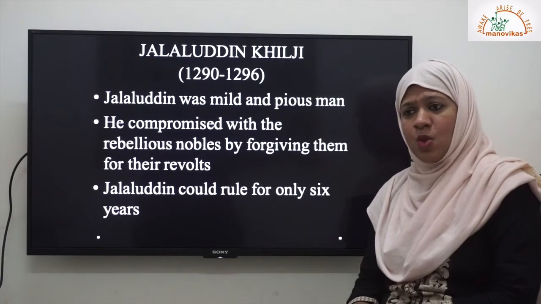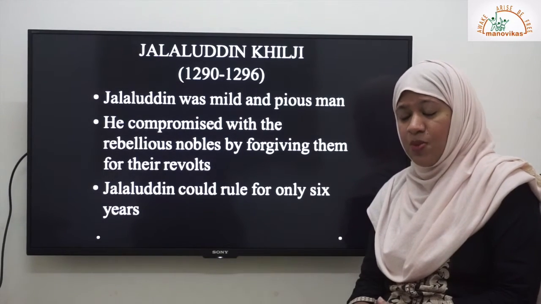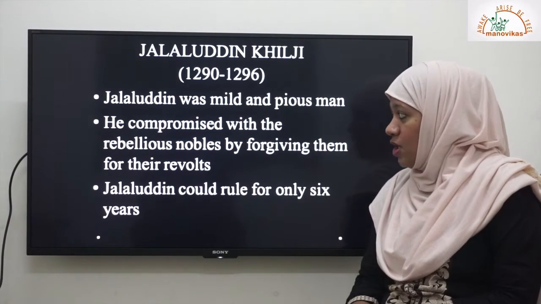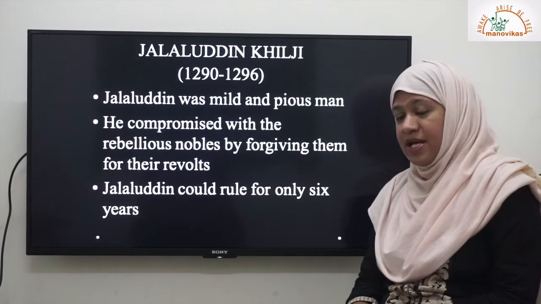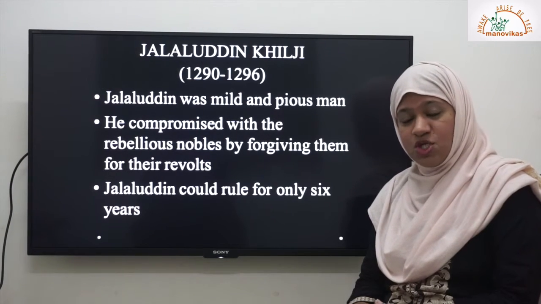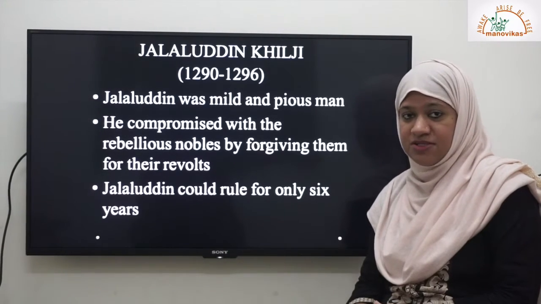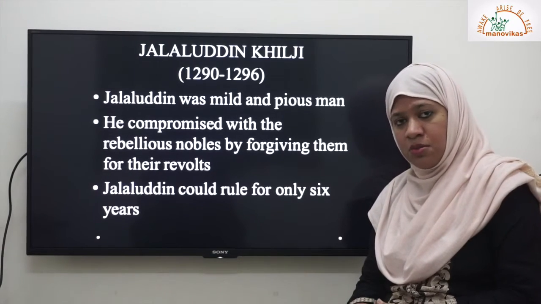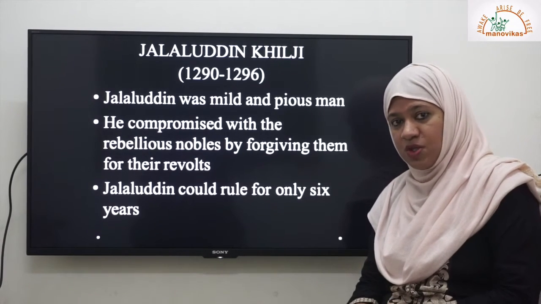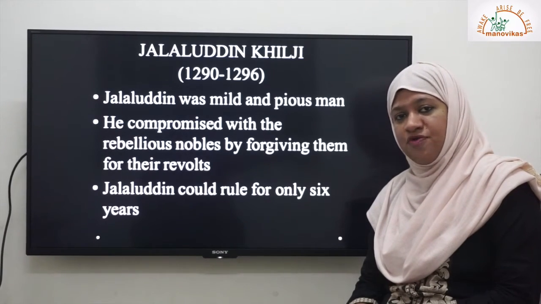Jalaluddin Khilji was quite old. He was an elderly man of around 70 years old. He was a very mild and very pious man. He also compromised with the rebellious nobles by forgiving them for their revolts. So there was complete peace in his kingdom. He maintained that peace. He did not capture more places or more areas. He only ruled the kingdom that was handed over to him by the previous dynasty. He could not rule for many years.